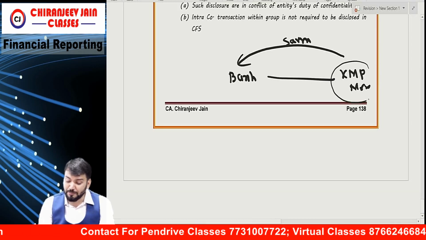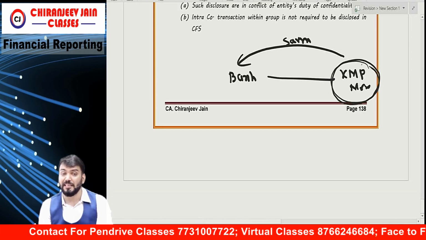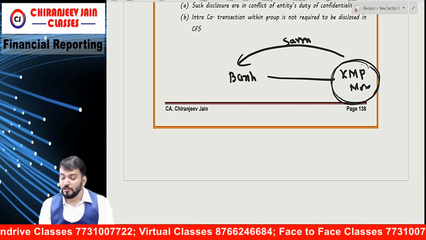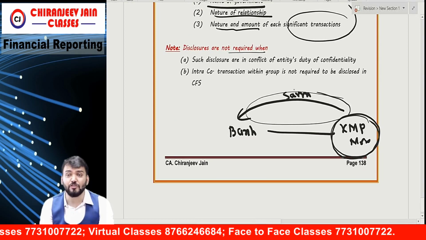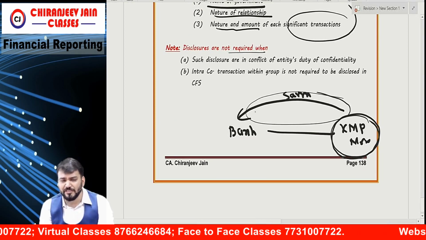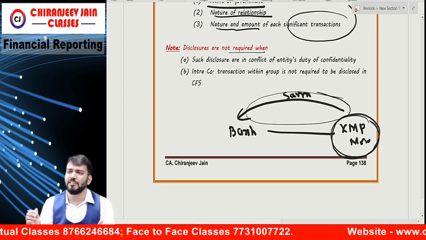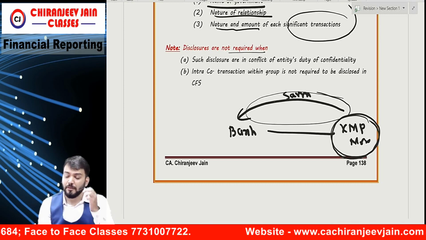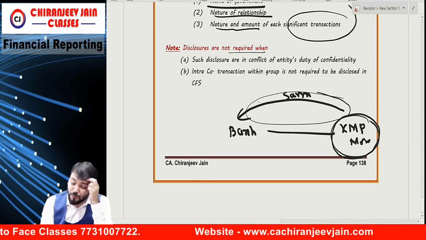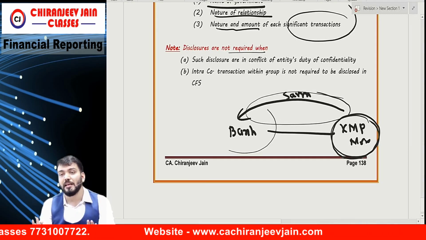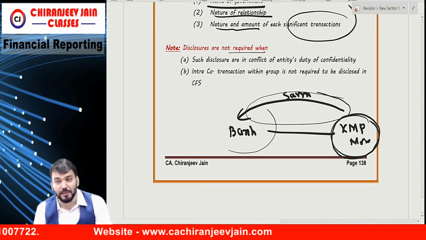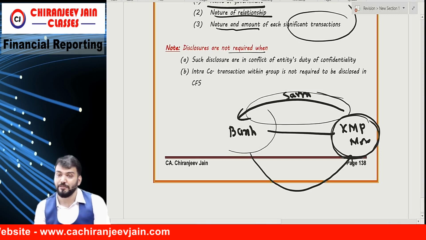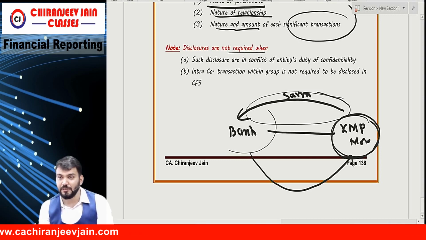So the KMP is a customer of the bank. Understood? Now the question arises whether this transaction should be disclosed. Well, no. This transaction is in the nature of business only. Otherwise everything would be disclosed about this KMP, but this is against the duty of confidentiality of the bank. Therefore, this disclosure is not supposed to be given. Any remuneration paid to KMP requires disclosure. Correct?